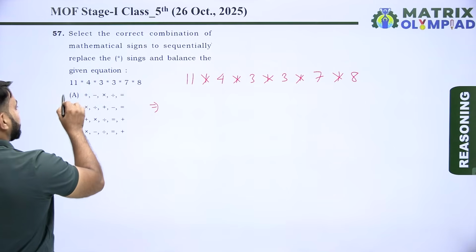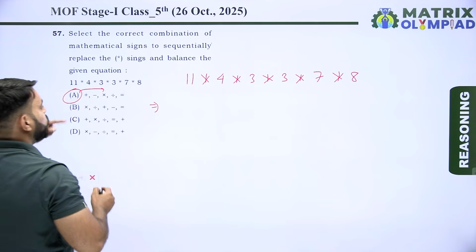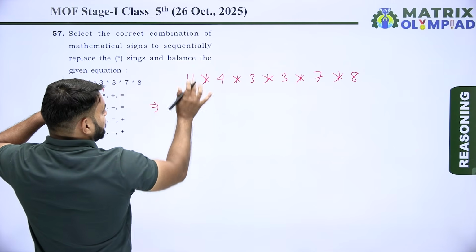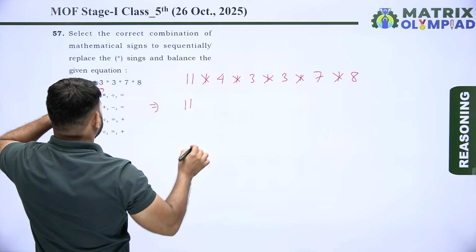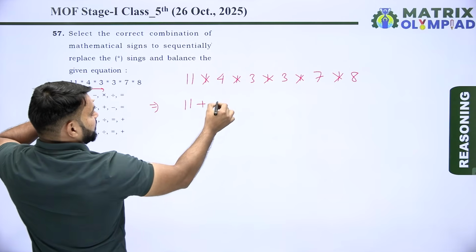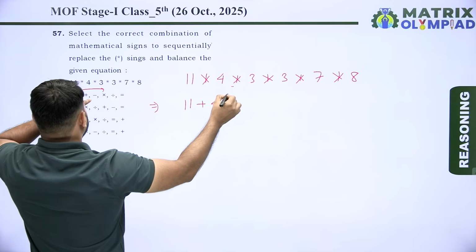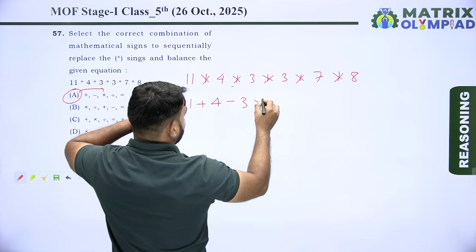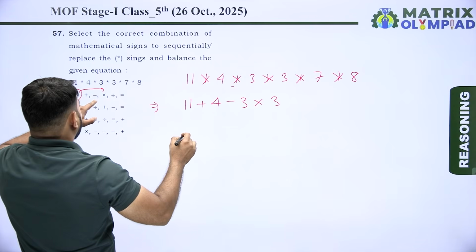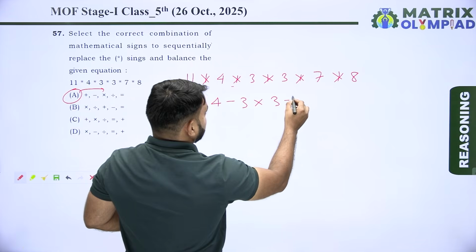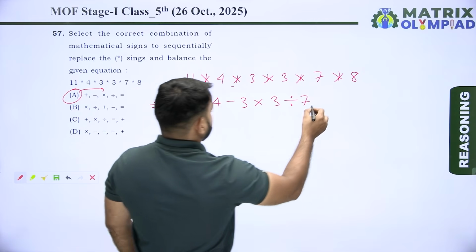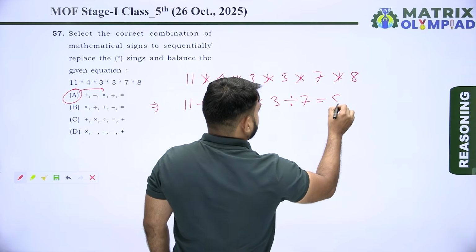So first taking option A. So according to option A, 11 first asterisk means plus 4, second asterisk means minus 3, third asterisk means multiply by 3, fourth asterisk means divided by 7, and fifth asterisk means is equals to 8.